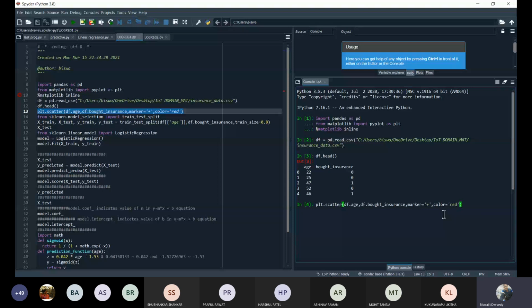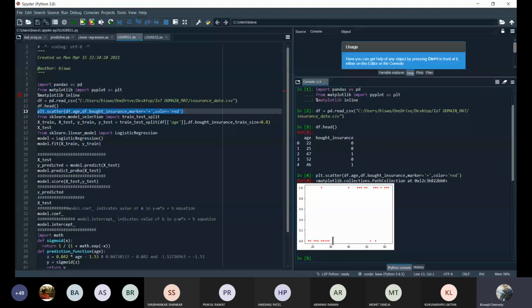I have already discussed this thing. The persons whose age is less than 30 are less likely to buy the insurance, and the persons whose age is more than 40 or 38 or so are most likely to buy the insurance. Then let us use the scikit-learn library.